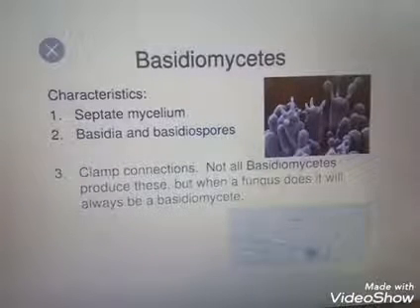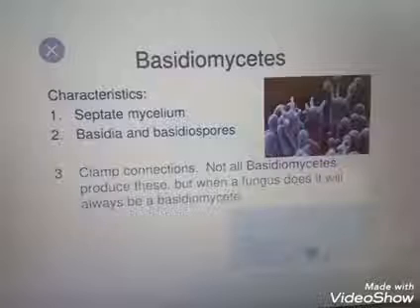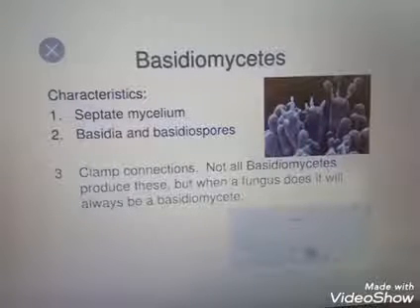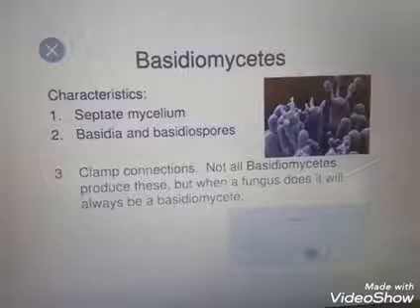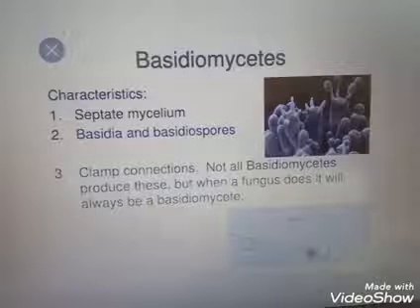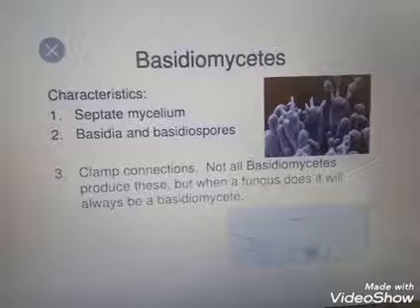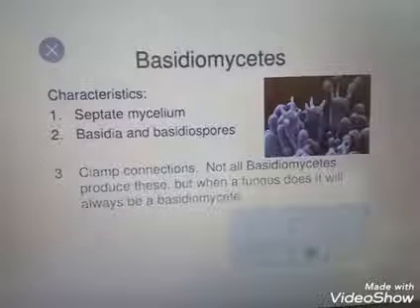Basidiomycetes. Okay, so the known forms of basidiomycetes are mushroom and bracket fungi. They grow in soil, log, tree stumps, and sometimes live in the plant bodies as a parasite. The mycelium is branched and septate.